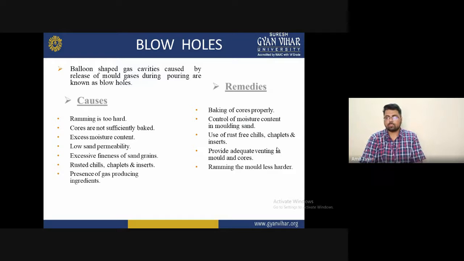So these are some remedies, or some preventions, we provide during metal casting when the blowholes problem occurs. You must keep this in mind. With all these remedies the problem will be resolved, and you will not get this problem again if you follow this type of procedure.